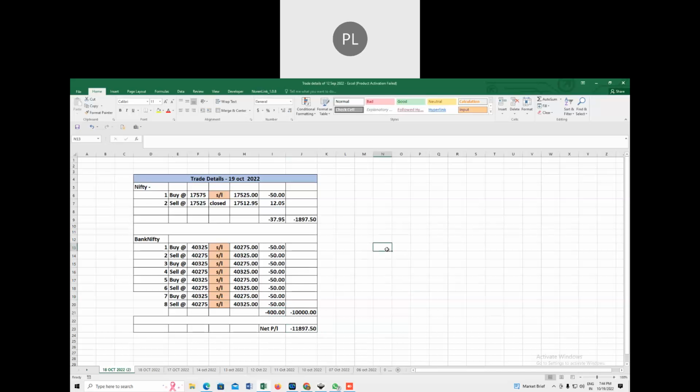Some days we get good profit, some days we make good loss. So finally we have to see what is the net result at the end of the month. Then we come to a conclusion that whatever capital we deployed, what is the return on the investment. So today was a bad day for us, and we will accept it, and we will see what is in store for tomorrow.